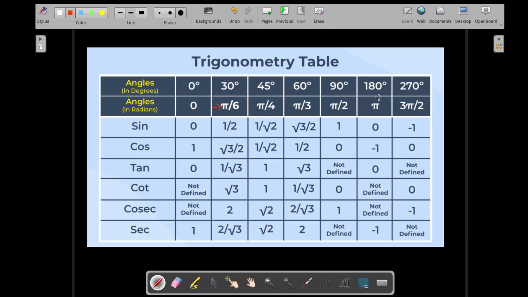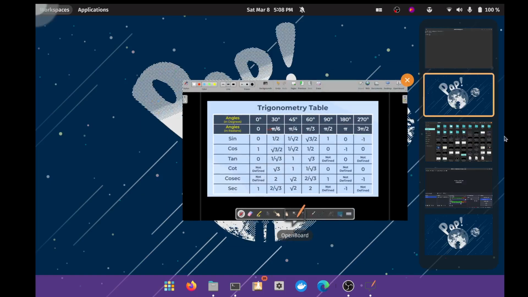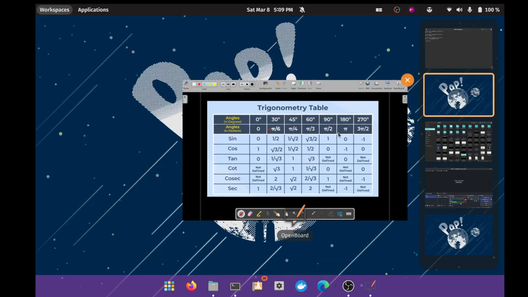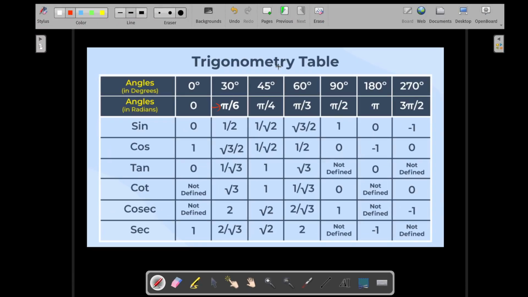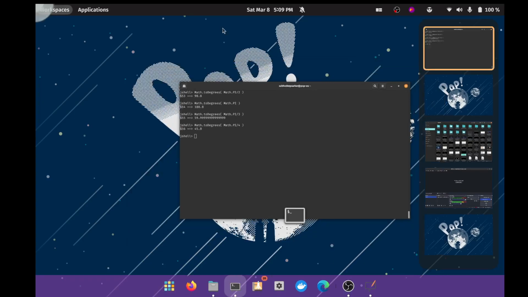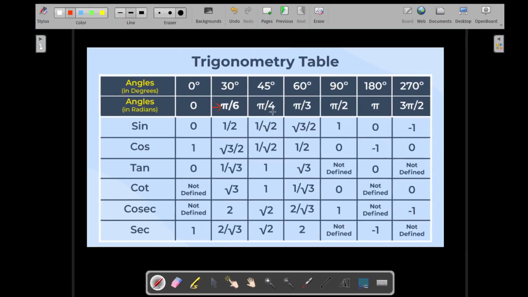What about just pi? It should give us 180 degrees. Let's try it out. Yes, it is giving us 180 degrees. Let's try pi by 3. It is giving us approximately 60 degrees. Pi by 3 should give us 60 degrees. Yes, approximately 60, which is correct. What about pi by 4? 45 degrees. So pi by 4 is 45 degrees, correct?